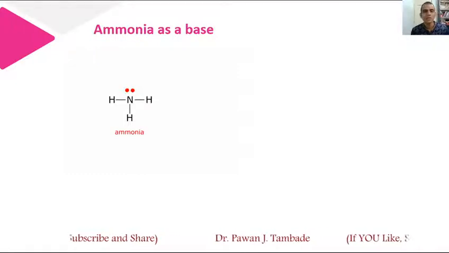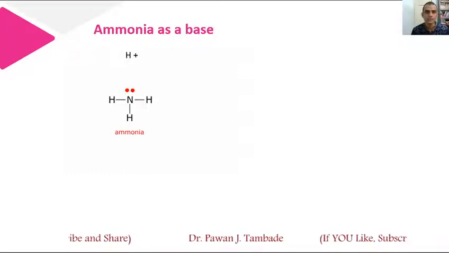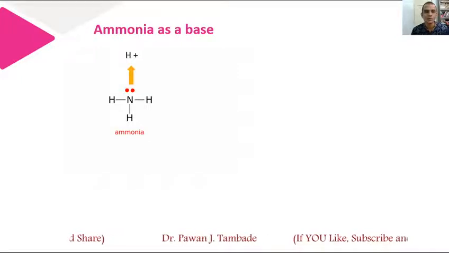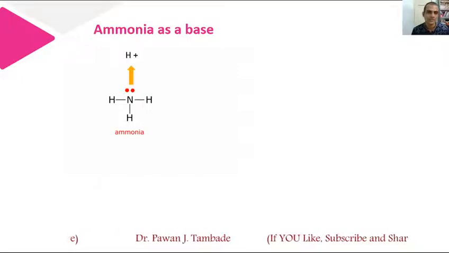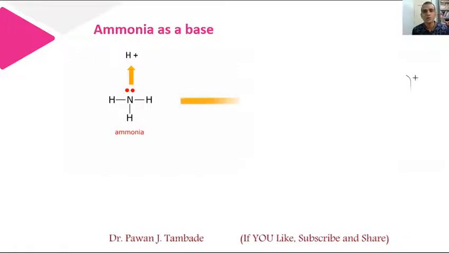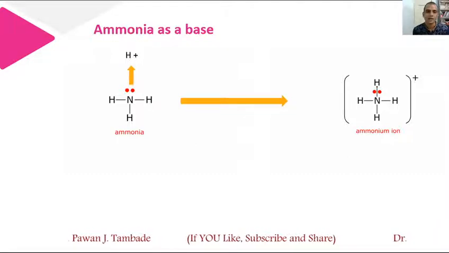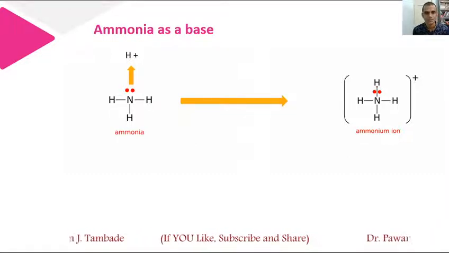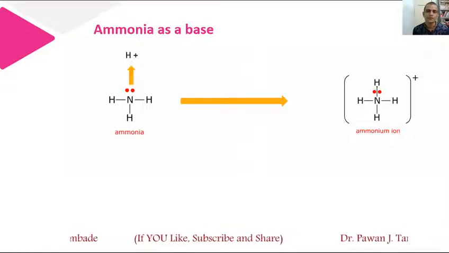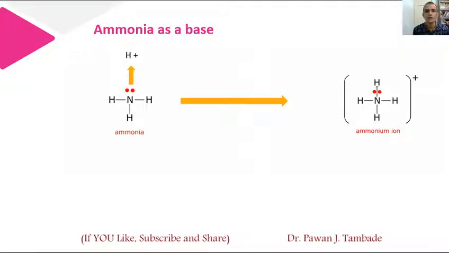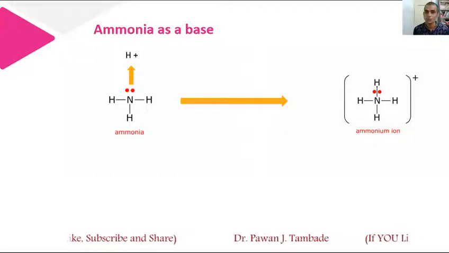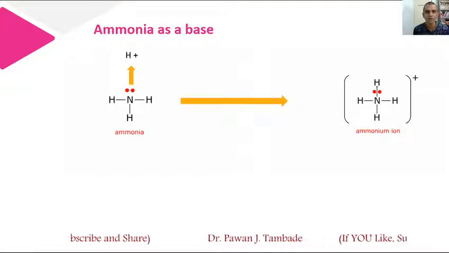When an ammonia molecule comes in contact with a proton, then instantly this ammonia molecule will donate the lone pair of electrons present on nitrogen, and there is formation of the ammonium cation, and because of that ammonia is basic in nature. In the same way, if hydrogen atoms present on nitrogen in the ammonia molecule are replaced by some other atoms or group, then that molecule may also show the same tendency to donate a lone pair of electrons and can act as a base.